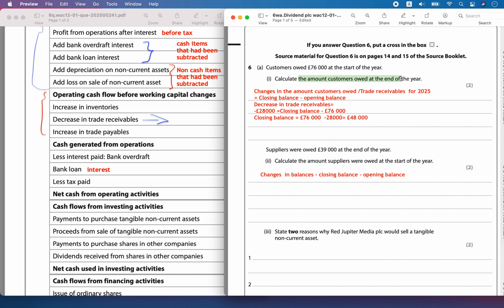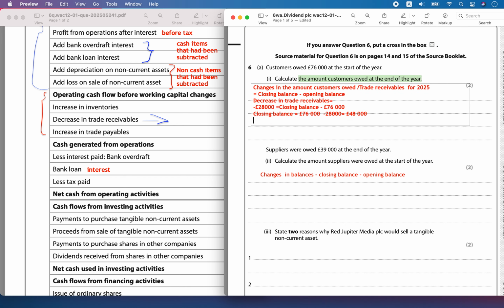So the amount the customers owed at the end of the year will be equal to 48,000, and that was the closing balance of the trade receivables.